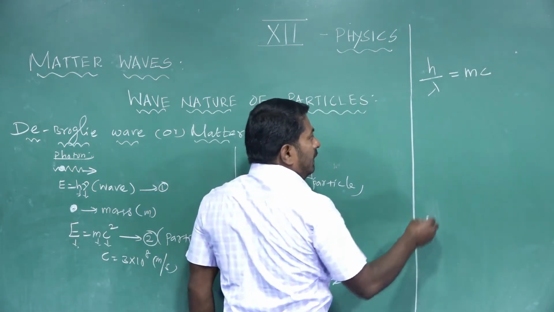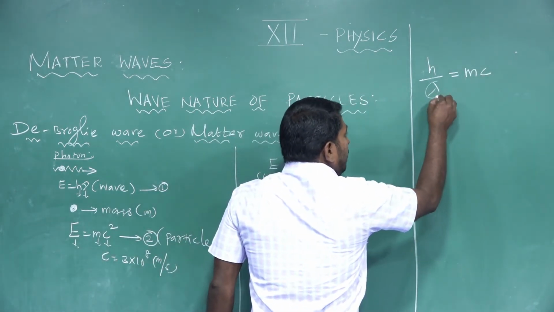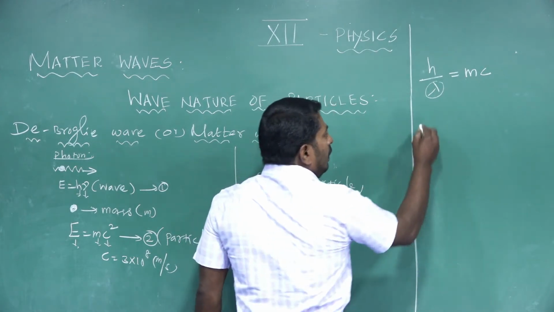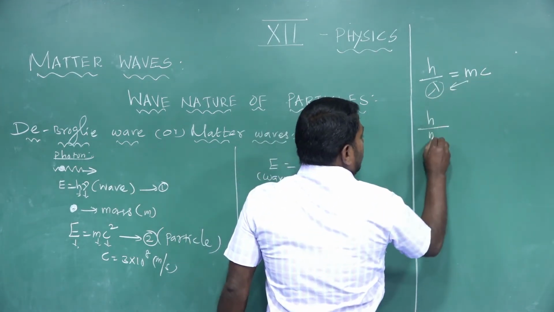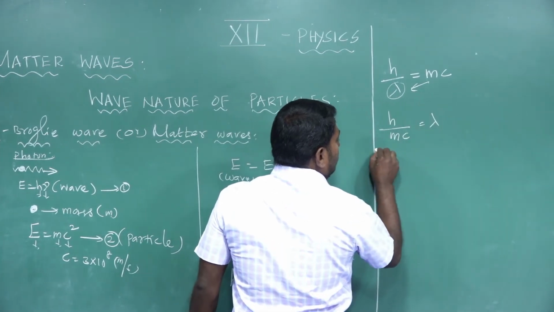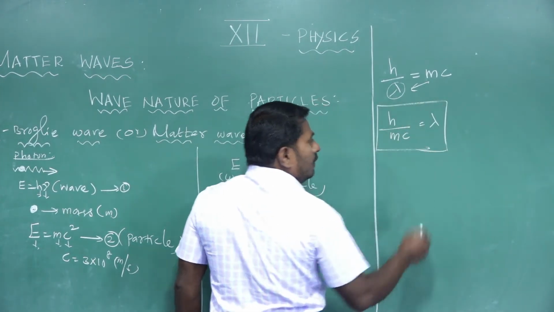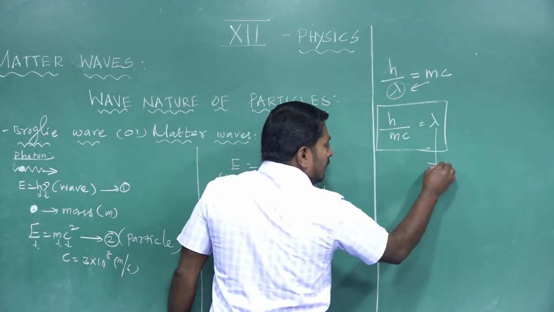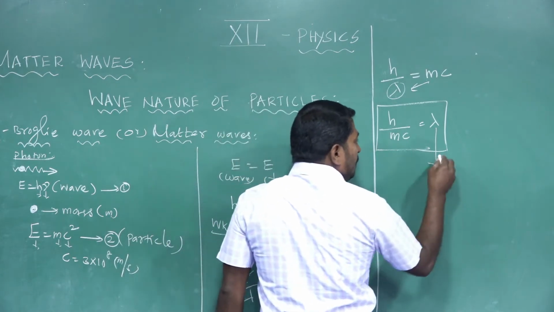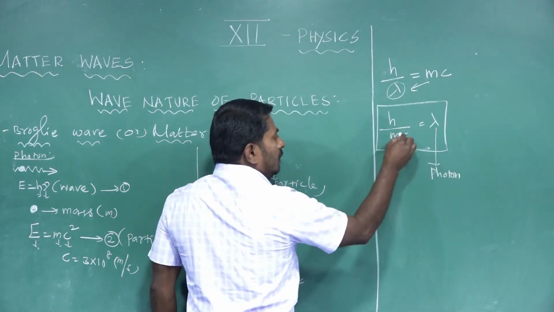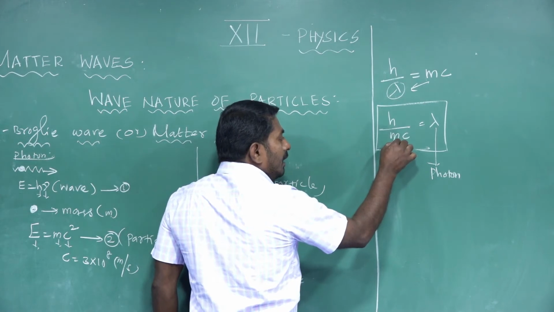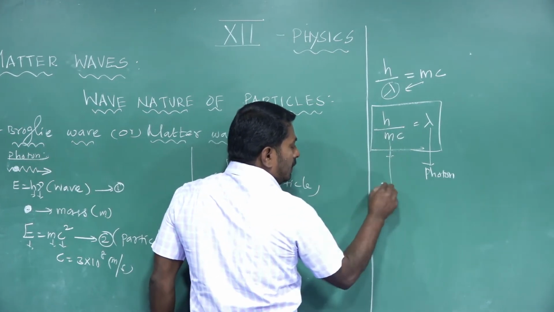Our aim is to determine the de Broglie wavelength of the photon. So h divided by mc is equal to lambda, where lambda is the de Broglie wavelength of the photon, which is equal to Planck's constant divided by the dynamic mass of the photon.